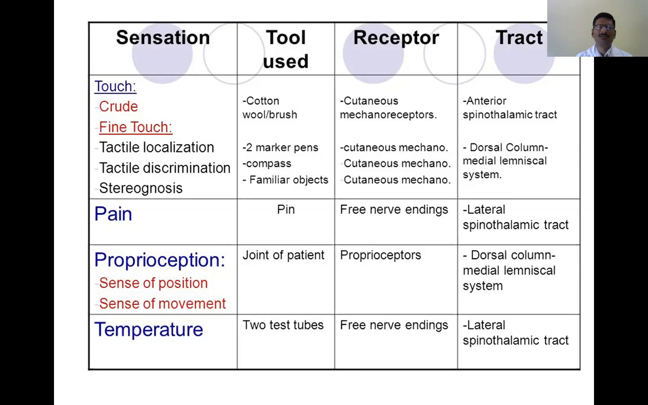It may be due to tabes dorsalis, or sometimes due to deep-seated parietal lobe lesions, or sometimes a lesion in the thalamus. That's why sometimes it's called thalamic pain.